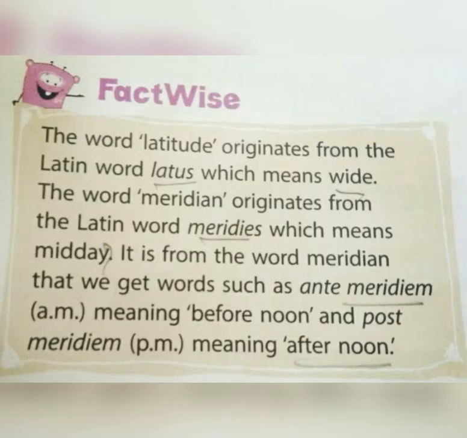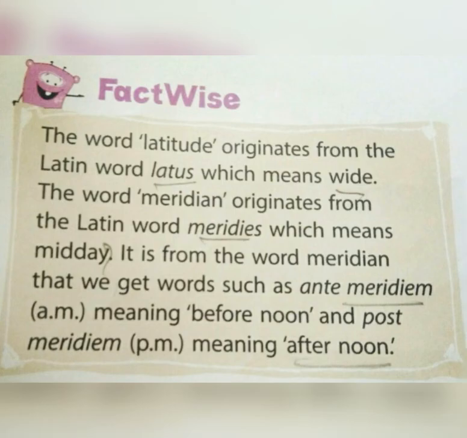Okay. So now we are going to discuss some facts. The word latitude comes from the Latin word latus, which means wide. So what is the meaning of the word latitude? It is wide. And the word meridian originates from the Latin word meridies, which means midday. What do you mean by mid? It is the middle of the day, isn't it? And it is from the word meridian that we get words such as anti-meridian, that is AM, meaning before noon, and post meridian, that is PM, meaning afternoon. We say 9 AM, 9 PM, isn't it? So that is the meaning of post meridian and anti meridian.